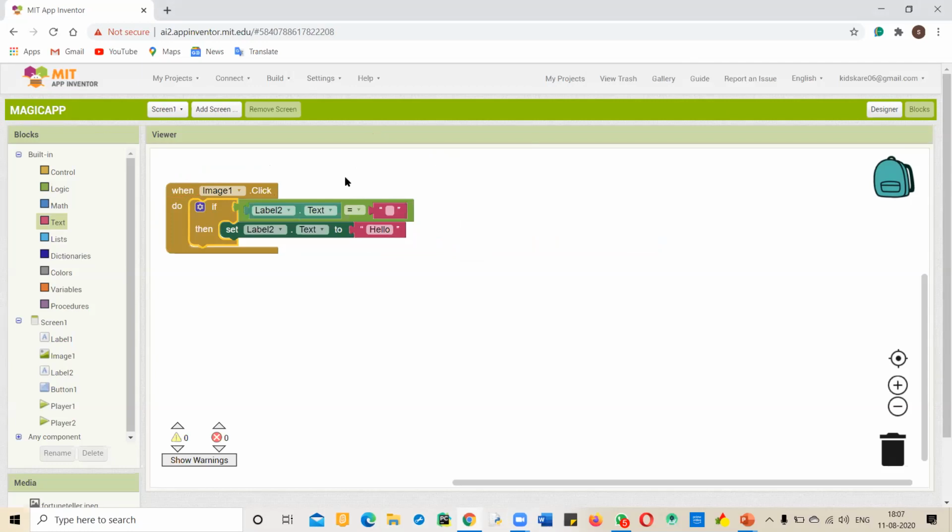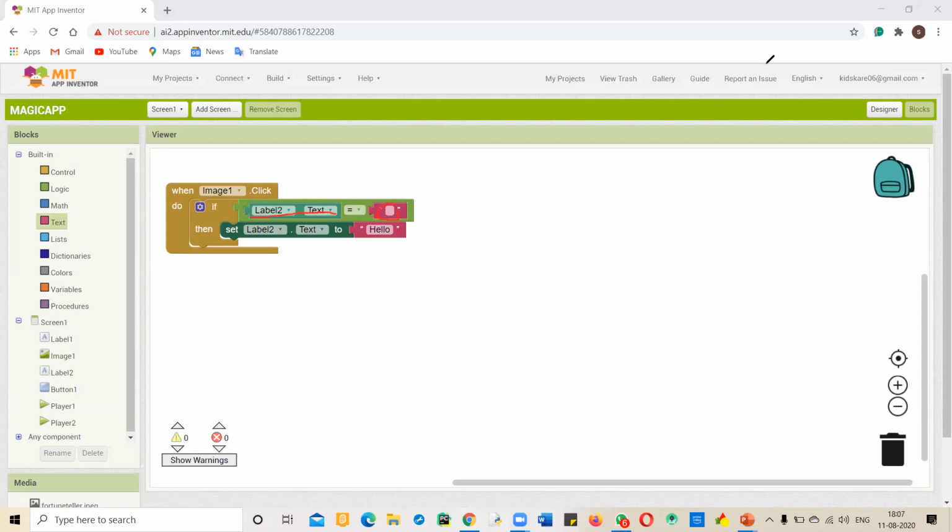First it will look for the if condition, and this is a block that only works when the if condition is true. We have used a logic block, and this block is used to compare things. I have used when label 2 dot text is equal to empty.